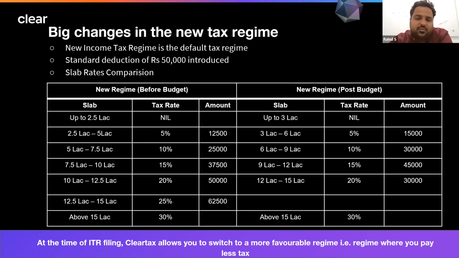The first thing is that the new tax regime becomes the default tax regime. Now you have to choose whether you want to go back to the old tax regime or stick to the new one. Previously, it was the opposite. Second, a standard deduction of 50,000 has been introduced for all salaried employees. This was earlier available only in the old tax regime, not in the new tax regime.